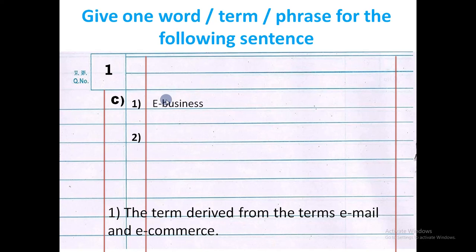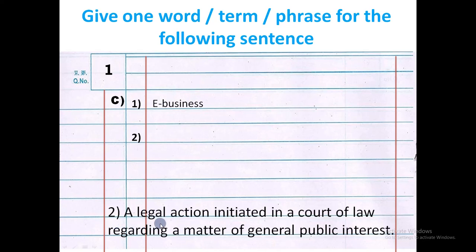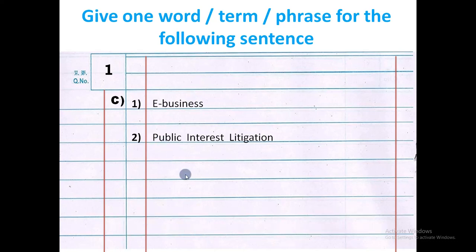We will take the second example. A legal action initiated in a court of law regarding a matter of general public interest. Do not write the question in your answer sheet. Simply write the answer. The answer is public interest litigation. So this is the way you must attempt give one word, term or phrase type of question.